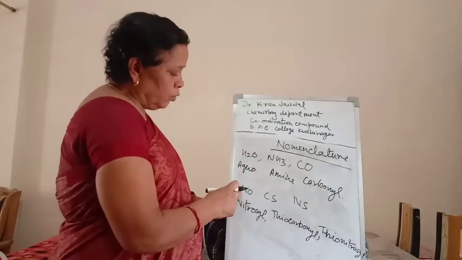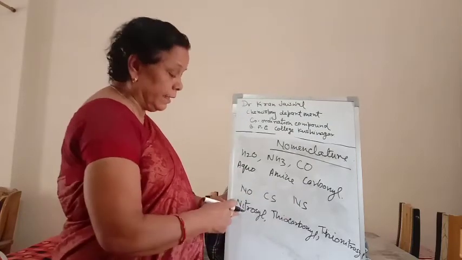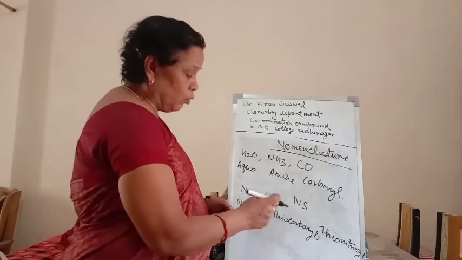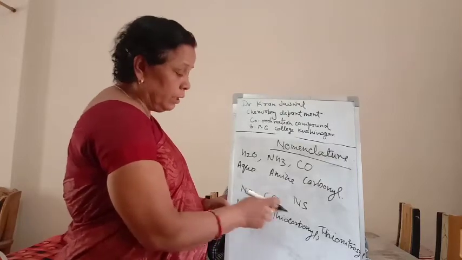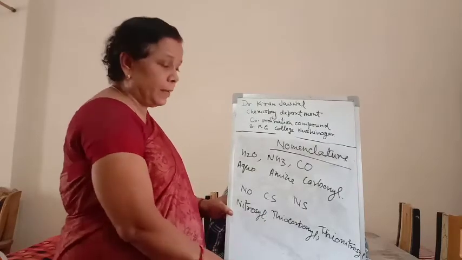So NO, CS, and NS are also neutral ligands. They are named nitrosyl, thiocarbonyl, and thionitrosyl. So the neutral ligand is written by a special name.